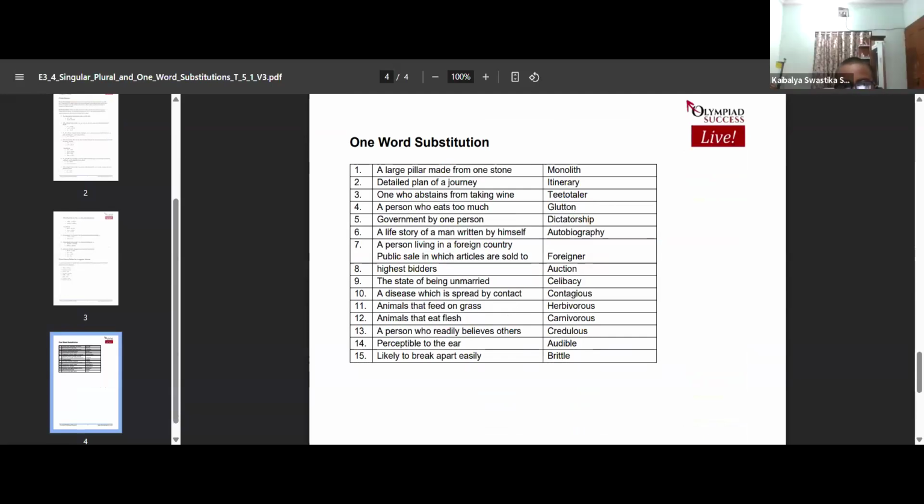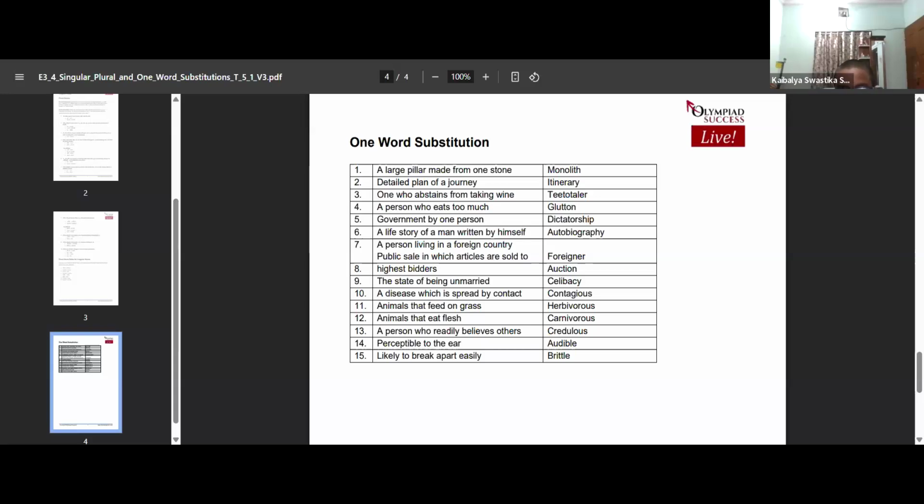What is the meaning of abstinence? What do you understand by abstinence? You tell me. So one who abstains means one who stops himself or herself from doing something that they enjoy. One who abstains from taking wine: teetotaler. One who stops himself from enjoying, right?